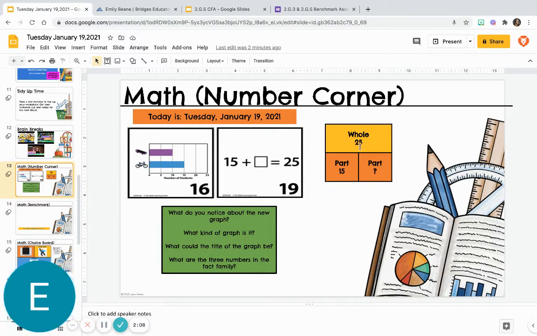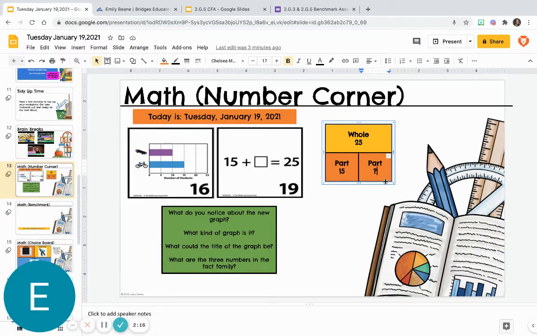So over here, I've plugged in the first part, which was 15, but right now I'm going to go ahead and change the other part. So bike is our first part, 15, and how many people chose skateboard is our second part. So 10 people chose skateboard, so that's our second part, and 15 plus 10 equals our whole, which is 25. So we could plug our other part in right here to make today's card true. 15 plus 10 equals 25.